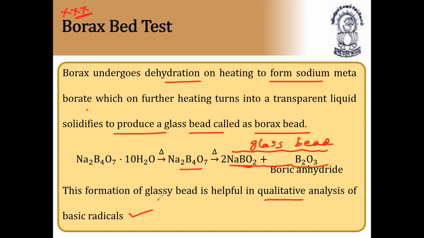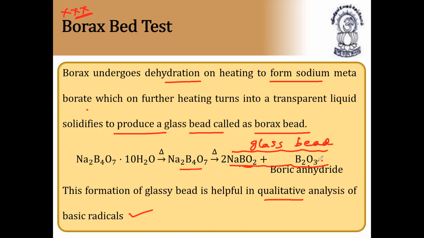So what is the borax bead test? When borax undergoes dehydration on heating, which on further heating turns into a transparent liquid which solidifies to produce a glass bead called borax bead. The chemical formula of borax bead is NaBO2 plus B2O3.